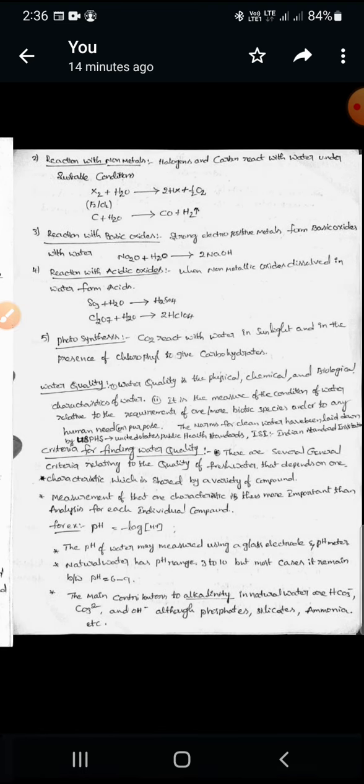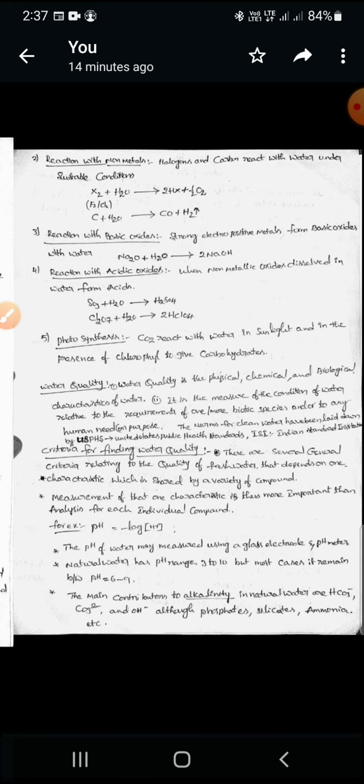So this is about pH. If pH is exactly 7, that indicates the neutral nature of water. If pH is less than 7, that indicates acidic nature. If pH is greater than 7, that indicates basic nature of water. In this way we can observe the nature of water by using pH, so based on pH values we can determine the water nature.